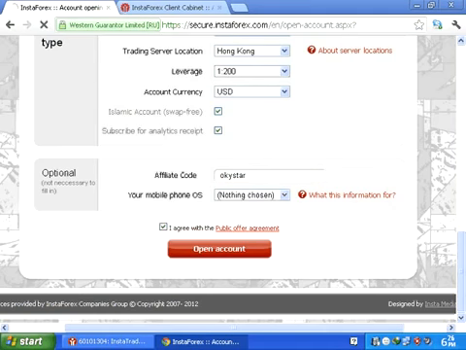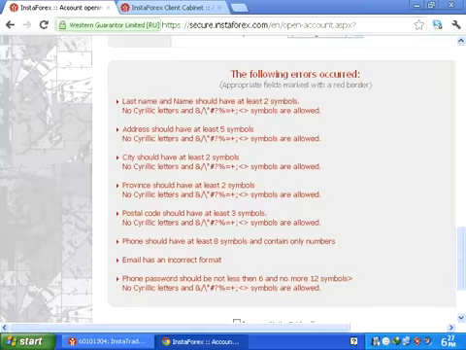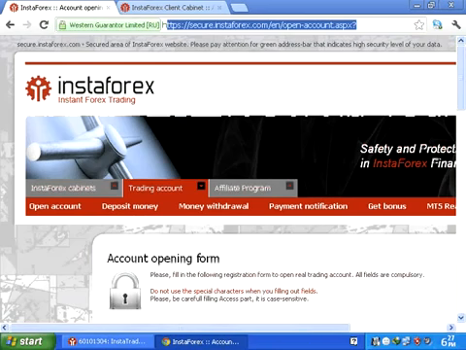Click on submit, then the company gives you a username and password, and adds your email. Okay friend, now this is the software.